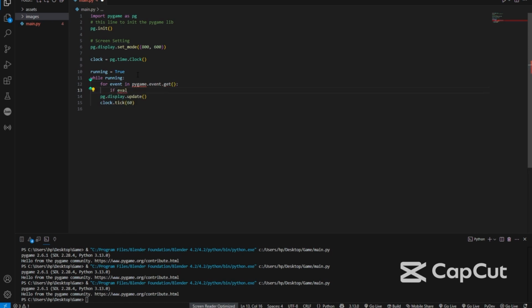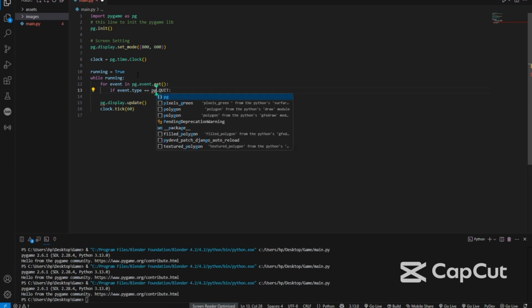If the type of the event equals pygame.QUIT, then running equals False. If running equals False, then the while loop is going to stop if you press the shutdown button. Now we'll replace pygame with pg, here and here.